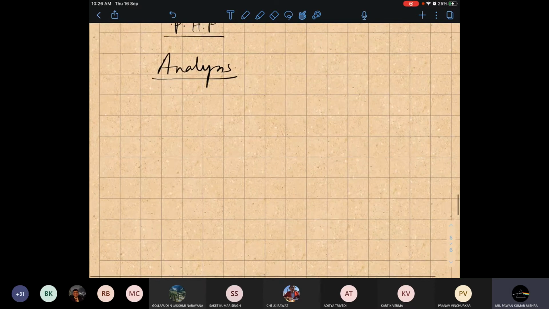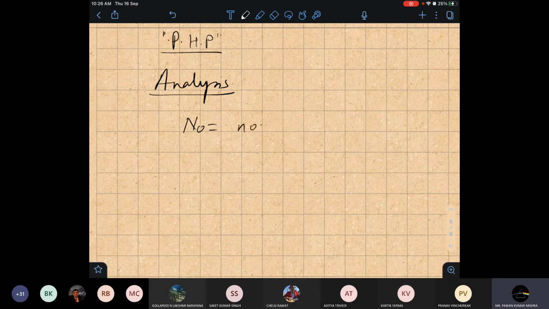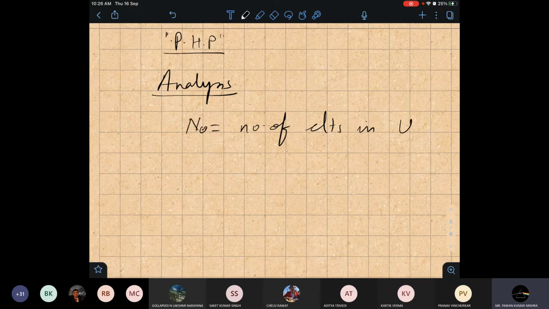Suppose I denote by n0 the number of elements in U. This is the number of elements after iteration 0, so basically n0 is nothing but the total n elements.